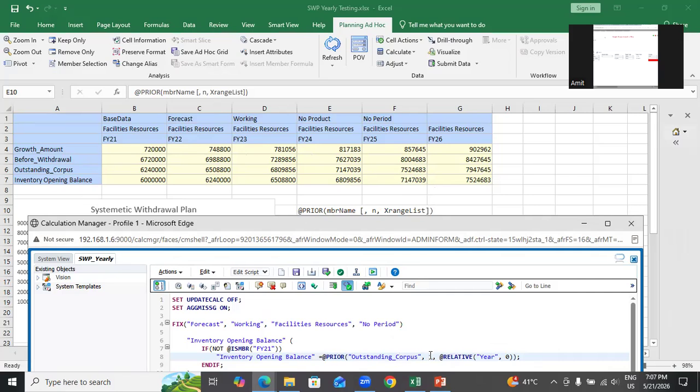So I use 1 over here, positive 1. And in the context of what? In the context of year, it could have been in the context of month. So I use all year 0. All year 0, how do I use? I use relative 0 function.